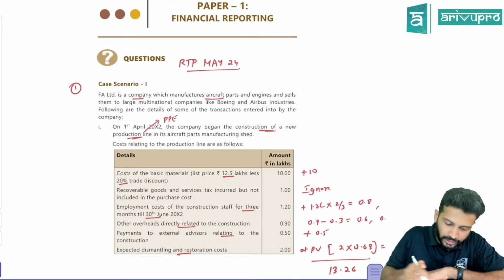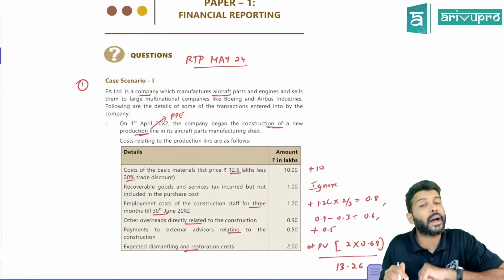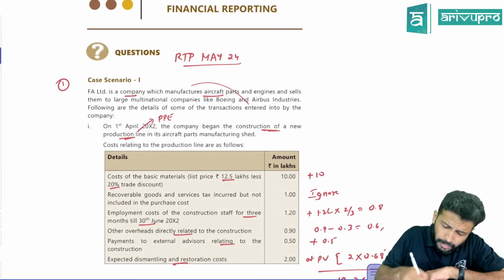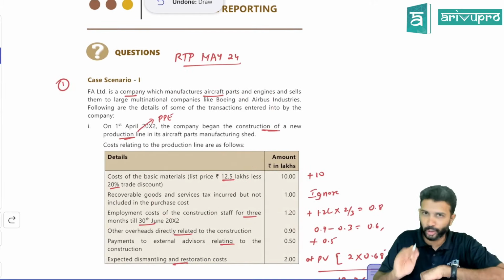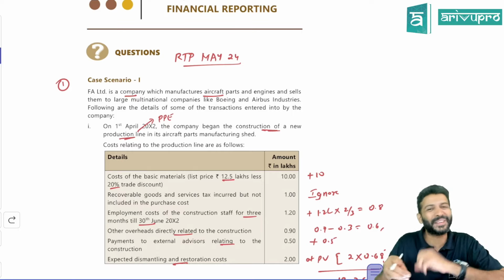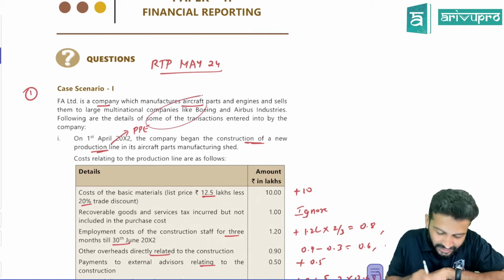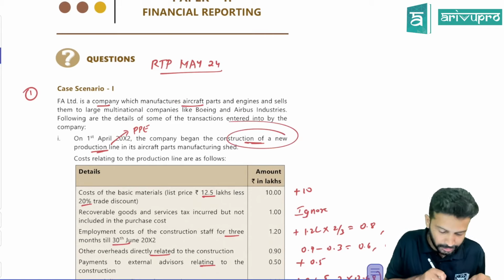All right. So the first is, some MCQ questions have been added in the RTP May 2024 questions. So let's take up that. The same question is there in our class notes and also in the ICAI study material. They just picked up from that and made some extra cases out of it. So let's see what it is. One company is manufacturing aircraft, it seems, and they are constructing a new production line.